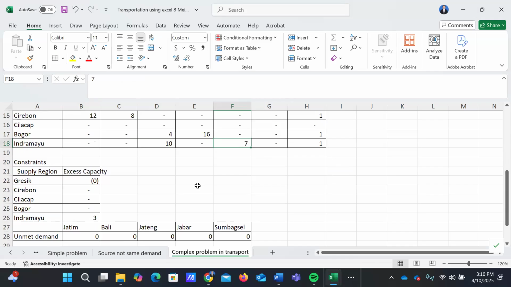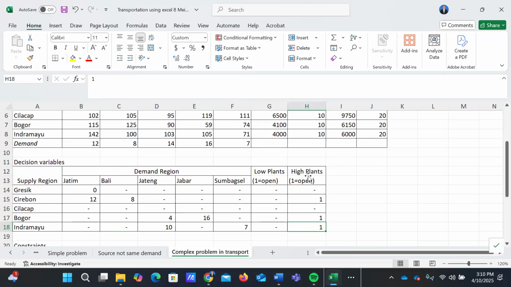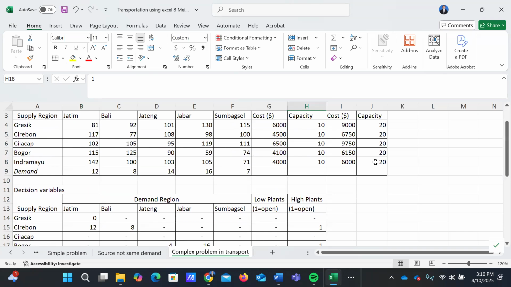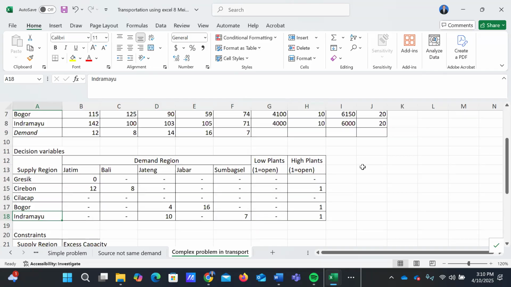And let's see the Indramayu factory. The Indramayu factory will be open with high capacity, so the capacity is 20 million units, and will be distributed to Central Java 10 million units and South Sumatra 7 million units. So the total distributed is 17 million units from Indramayu, while the capacity is 20 million units.